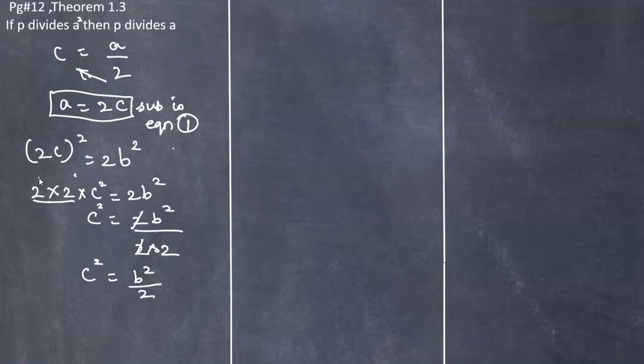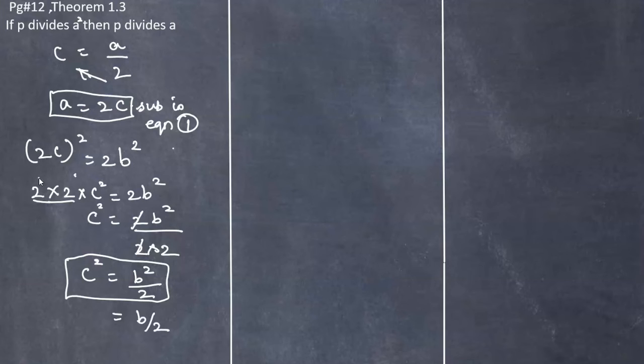So from this we know that 2 also divides b square, which means it also divides b, again by theorem 1.3. When p divides a square, then it also divides a. When p divides b square, then it also divides b.